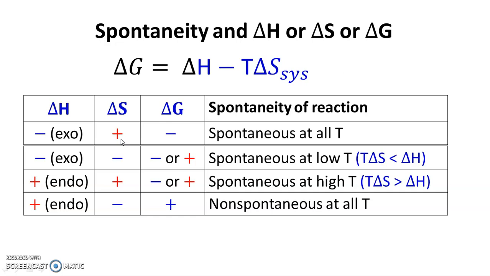By knowing its value, we can determine or predict the spontaneity of process, and delta G is considered for system alone, need not be considered for system and surrounding both. But on the basis of entropy, if you want to predict the spontaneity, we need to consider delta S for system as well as surrounding, and therefore Gibbs free energy is a convenient thermodynamic function to predict the spontaneity of the process.